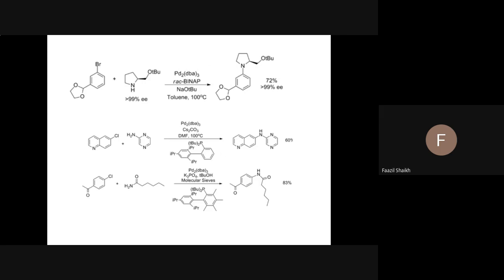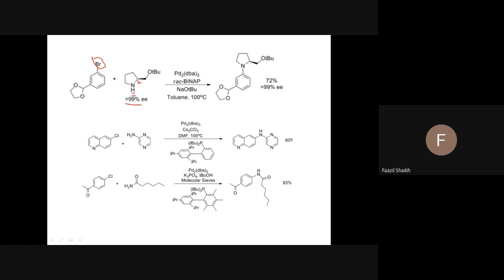Again, you see here this bromine and this nitrogen NH, a very excellent example. There is a formation of this, which is very pure. It's a chiral carbon. Remember, it's a chiral carbon, and it's pure above 99% enantiomeric excess, meaning extra pure. So you see there is no change in the chirality.